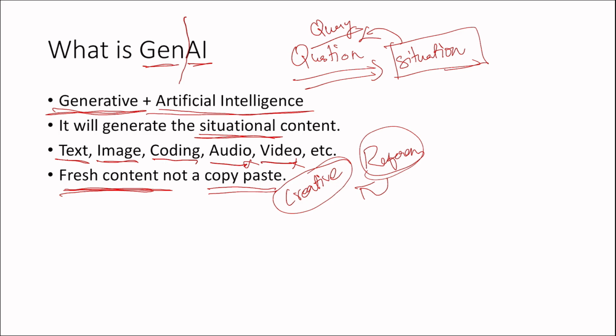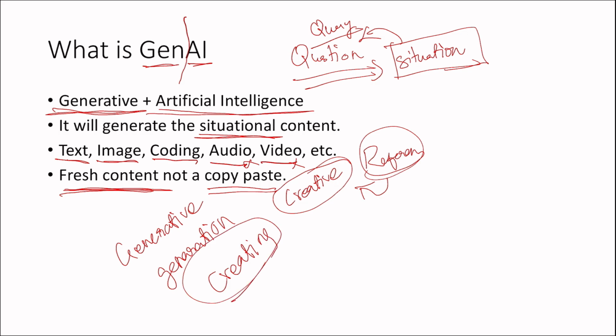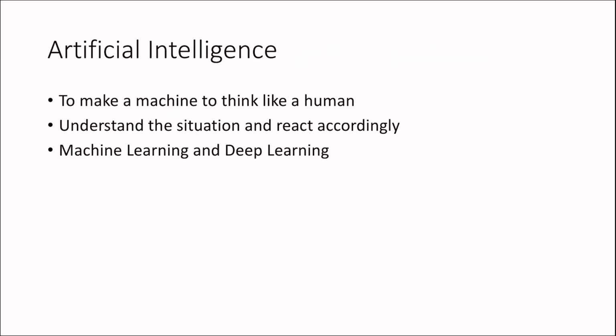So these are all about generative AI. It is generating something. To be short, we can say generative means generating, or creating something. By creating, you are able to get the information or the answer. Okay, so that's all about that.